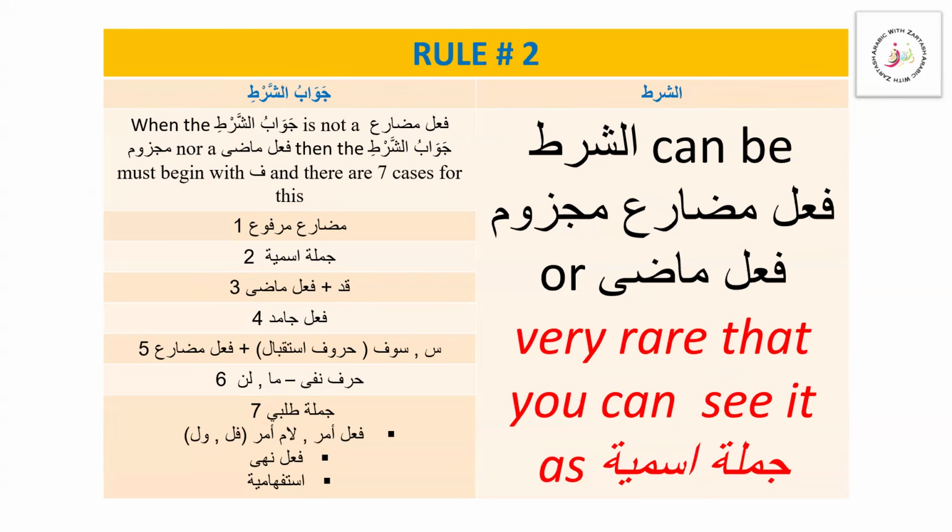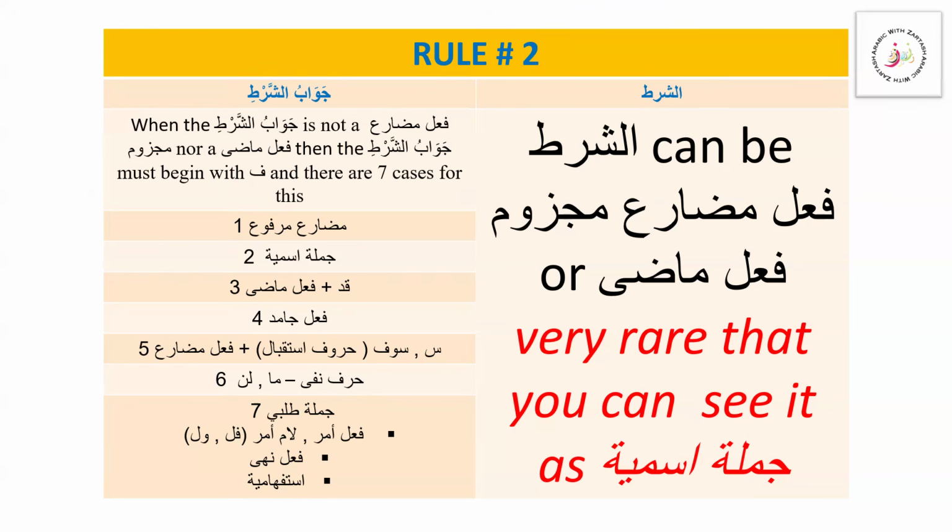Also, rule number two: we know that a shart can be a fi'l mudari majzoom or a fi'l madi, or, very rarely, a jumla ismiya. But if we have the shart as fi'l mudari majzoom or fi'l madi, and the jawab shart is not fi'l mudari majzoom or fi'l madi, then the jawab shart must begin with the letter fa, and there are 7 cases for this. And as mentioned, you don't need to remember this.